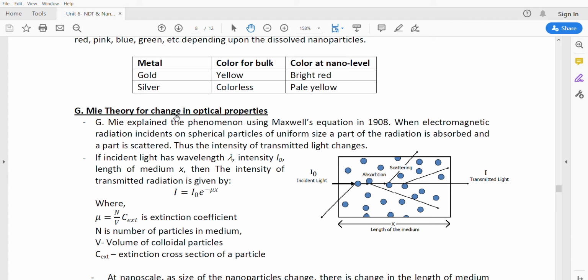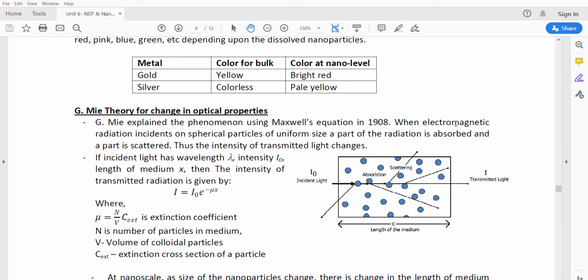The phenomenon was explained using the Maxwell equations in 1908. When electromagnetic radiation is incident on spherical particles of uniform size, part of the radiation is absorbed and part is scattered. Thus the intensity of the transmitted light changes. For wavelength lambda, the intensity of the transmitted light depends on the size and on the scattering power of the materials.